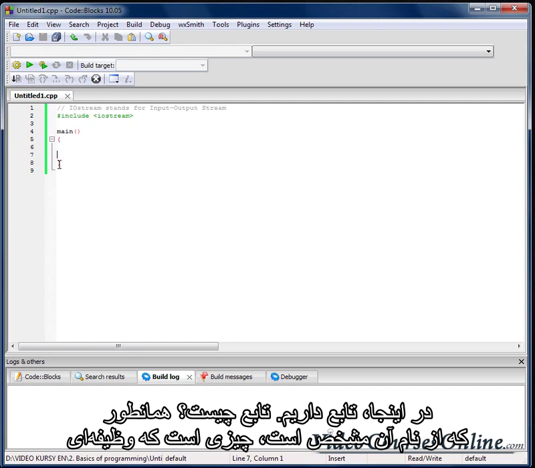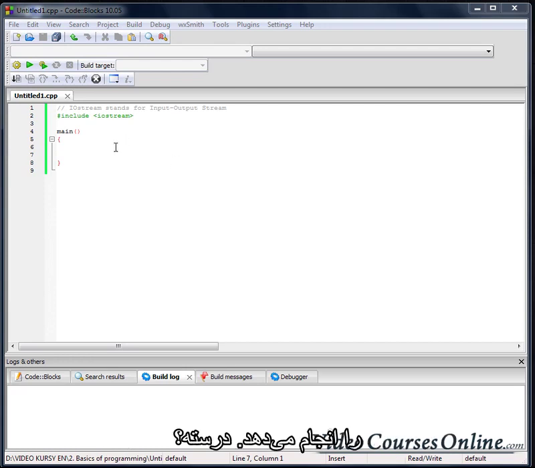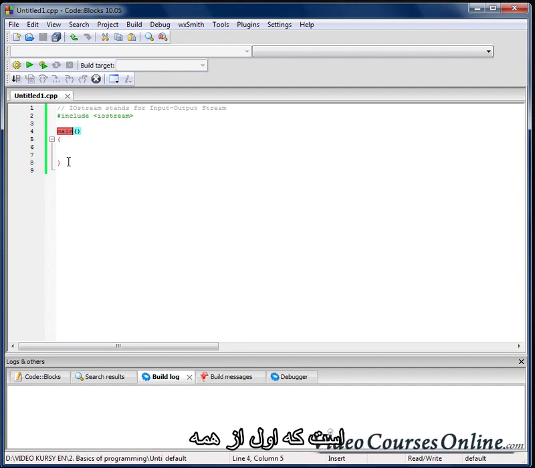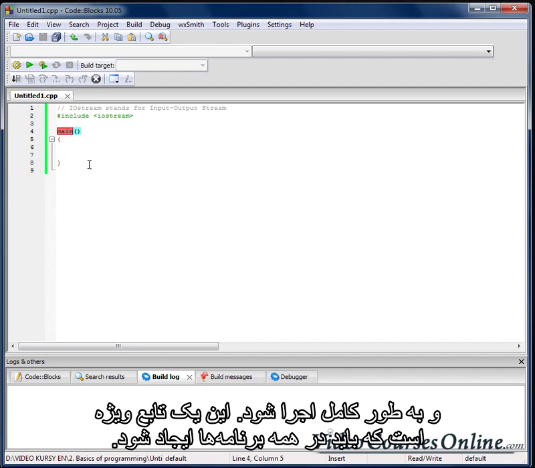Okay, here we have a function. And what is a function? A function, as the name suggests, is something that is created to function, right? So this function, as we can see, is called main. This function's goal is to be invoked and executed always first, always as main. This is a special function that needs to be created in every program.